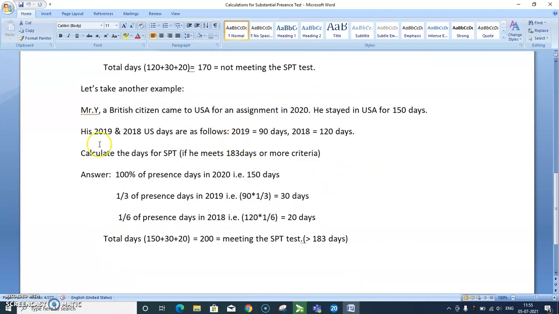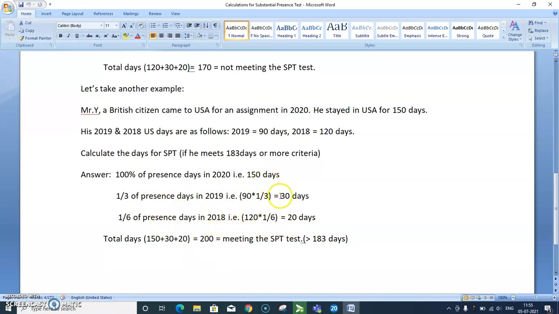Let's take another example. Mr. Y, a British citizen, came to the US for an assignment in 2020. He stayed in the US for 150 days. His 2019 and 2018 US days are as follows: 2019, 90 days, and 2018, 120 days. 100% of the presence days in 2020 is 150. 1/3 of the presence days in 2019 is 30 days. 1/6 of the presence days in 2018 means 20 days.